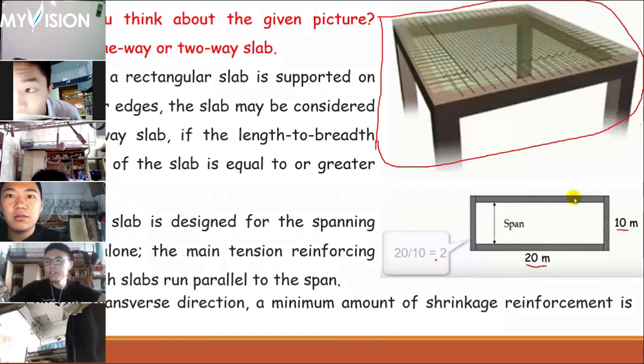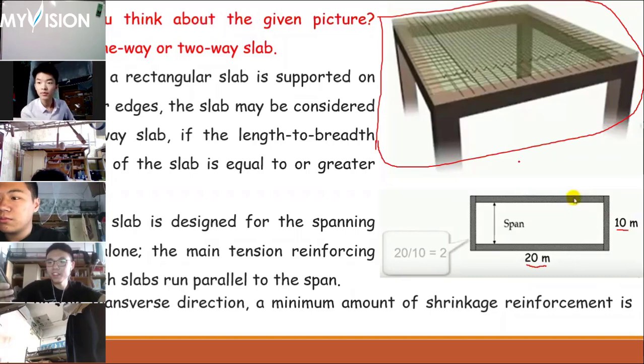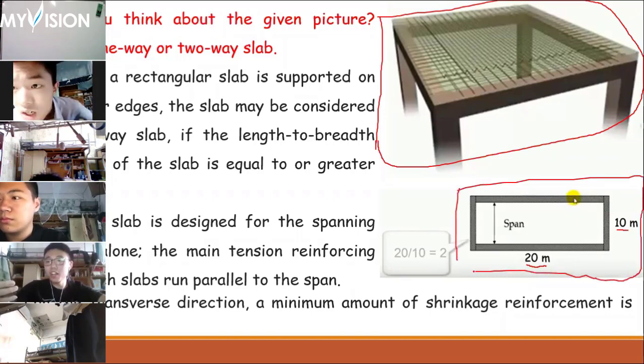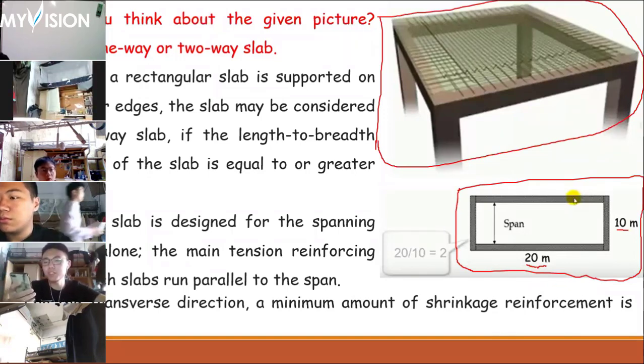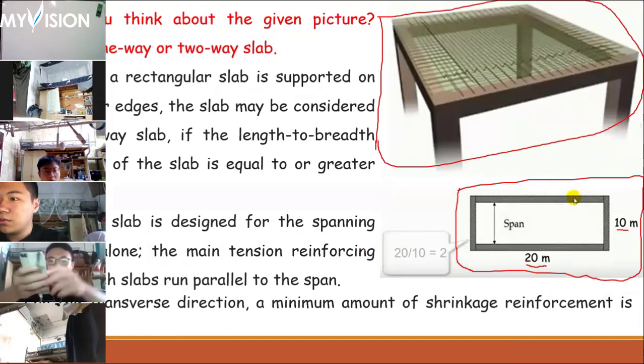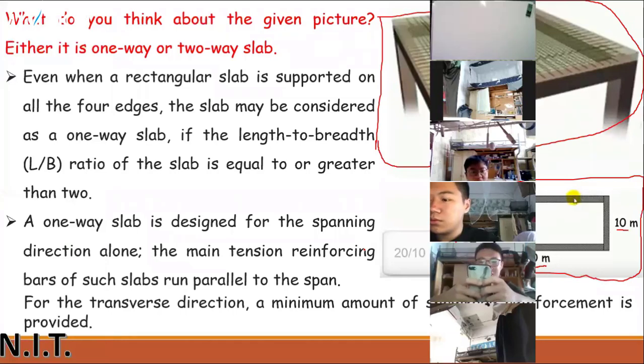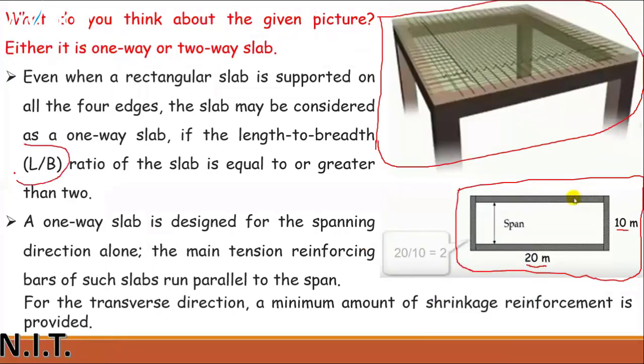It depends, meaning both conditions should be satisfied. And the most important is this condition. You have to find out whether the ratio is less than, equal to, or greater than 2. If it is greater than or equal to 2, we can say it's a one-way slab. If it is less than 2, then it is a two-way slab. You have to identify the slab by just the division of this L to B ratio.